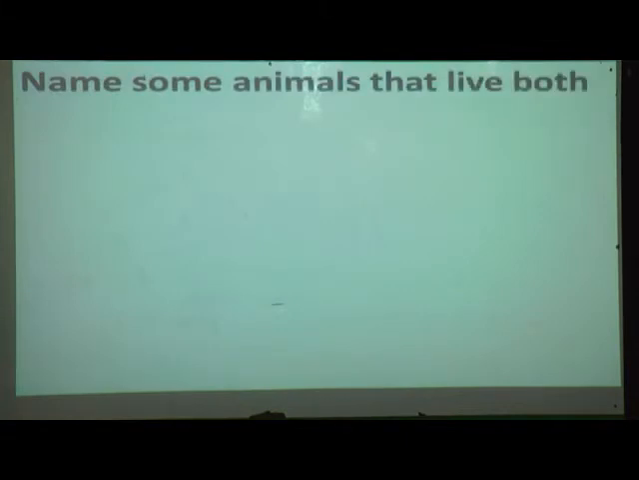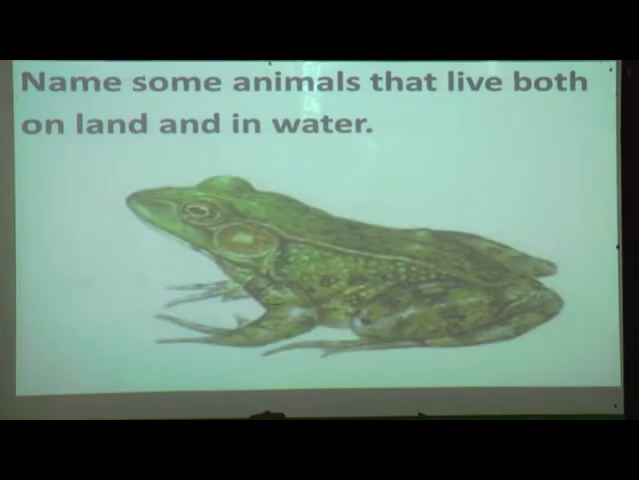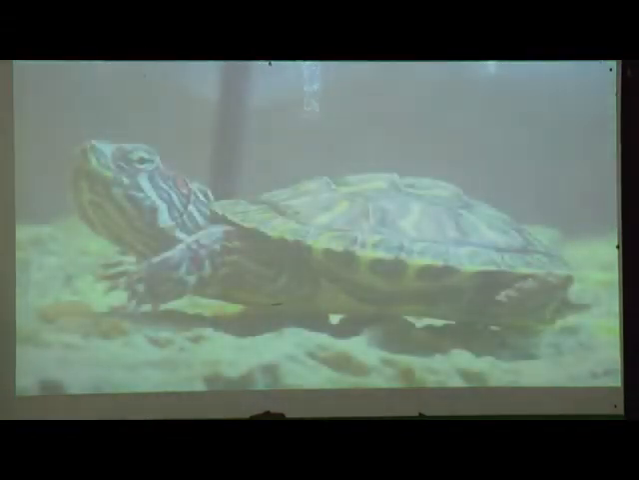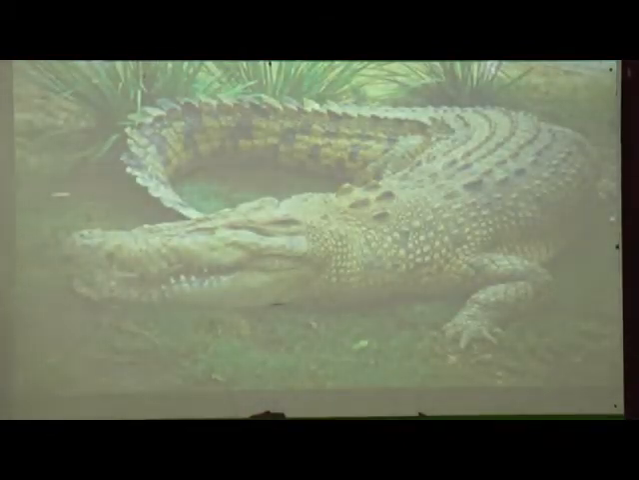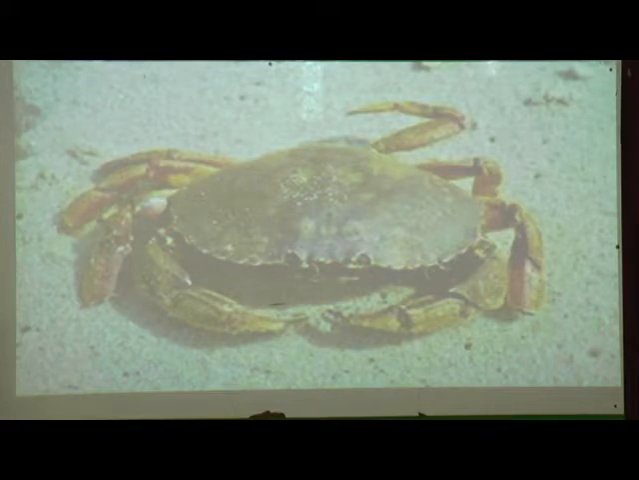Now tell me, name some animals that live both on a land and in a water. Can you name some animals that live both on a land and in a water? Yes, frog, turtle, crocodile and crab. Yes, these are some animals which we find both on a land as well as in the water too.